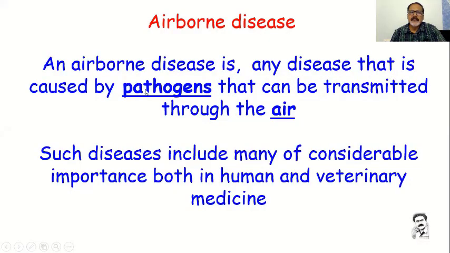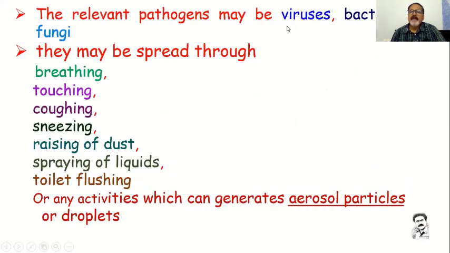So, airborne diseases. An airborne disease is any disease that is caused by a pathogen that can be transmitted through the air. If a pathogen can transfer through the air, it is called an airborne disease, just like tuberculosis and corona, you can remember. Such diseases are of considerable importance in both human and veterinary medicine. Viruses, bacteria and fungi generally transmit through air.